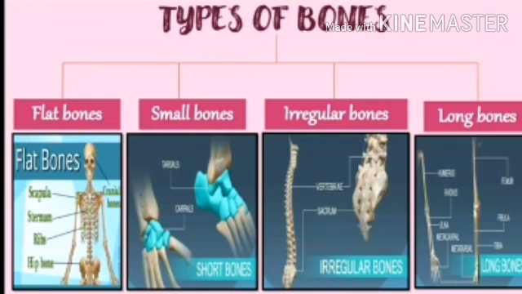Irregular means their shapes are different; they don't have a particular shape. They occur in the vertebrae. The next type is long bones. Generally long bones occur in our hands and legs. So these are the 4 types of bones.